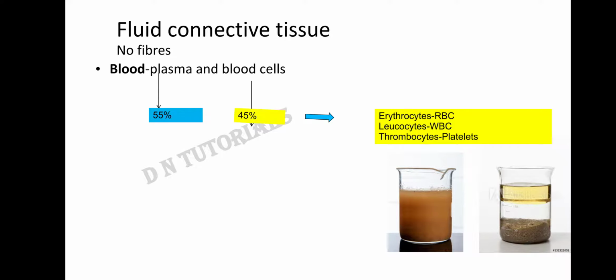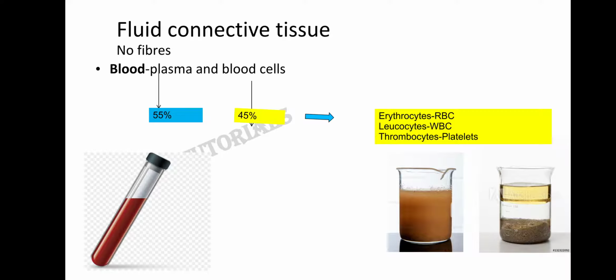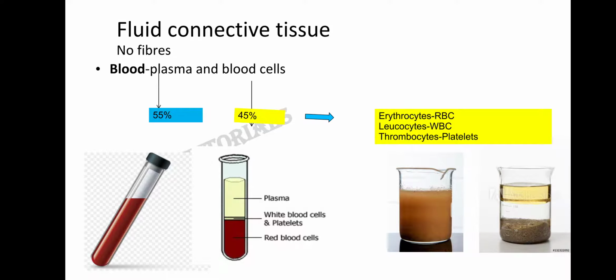So in the same way, if we take a test tube which has blood and if we centrifuge it, what will happen? The components are going to settle at different levels. The supernatant, the substance that will come on the top of the tube, will be called as the plasma, and the heavier substances, which are the blood cells, are going to settle at the bottom. Okay, so the watery part of the blood is the plasma and the remaining cells are the blood cells, also referred to as blood corpuscles.